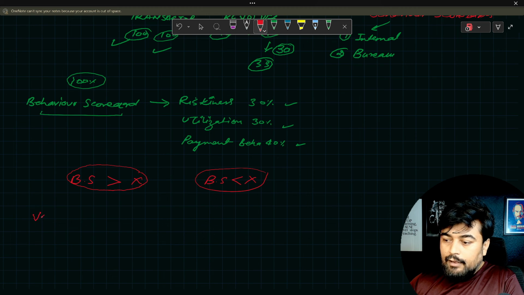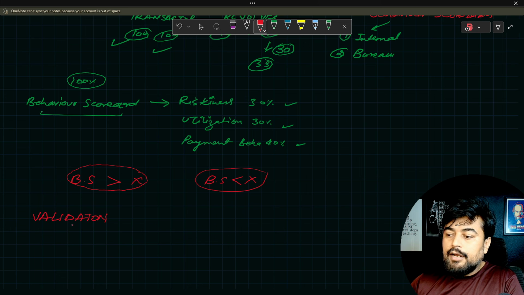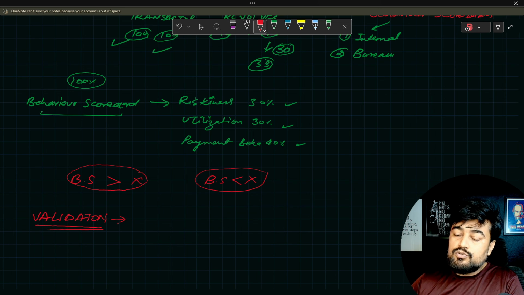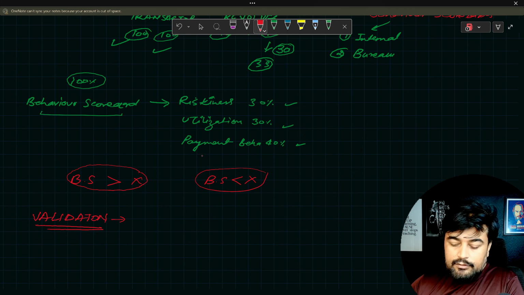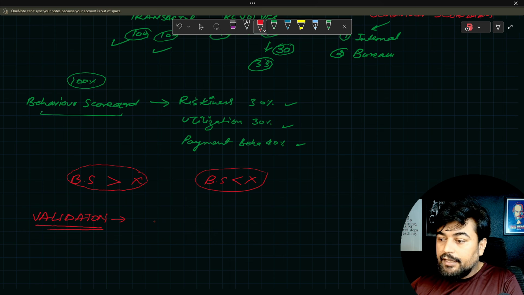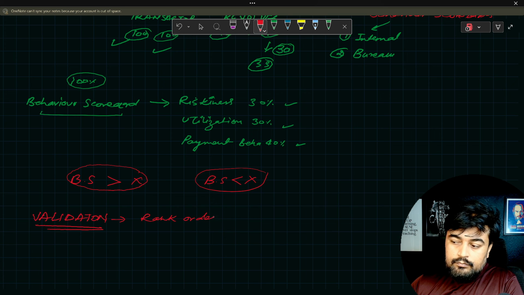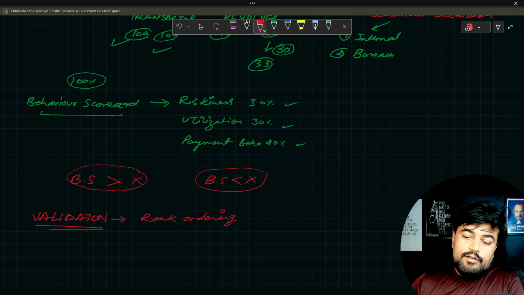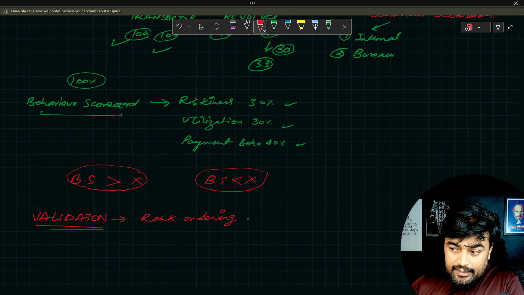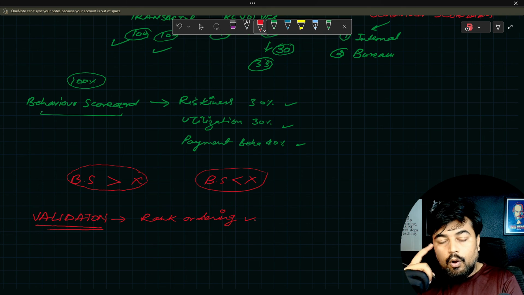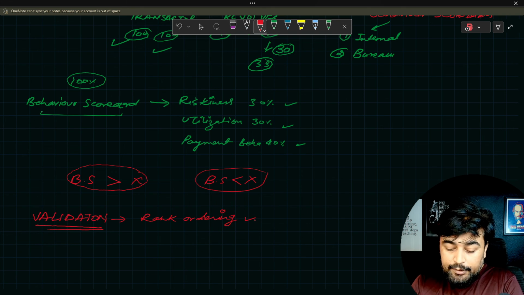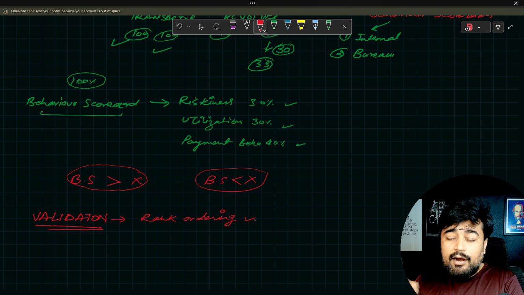Now we talk about validation quickly. I have made dedicated videos on validation also, so you can go there and check about all those types of tests. Now on this whole thing which we have built as of now, we are going to check certain things. We will check the rank ordering, that the rank ordering of the variable should be perfect. This is very important. This tells about the overall ordering of the whole model or the variable used within this. This is a part of validation.